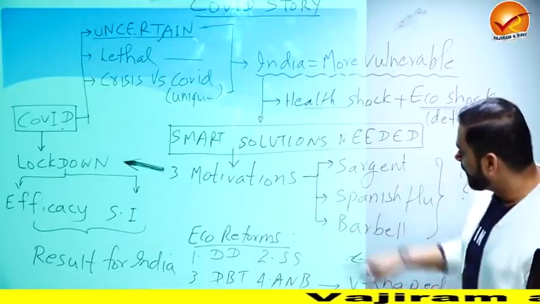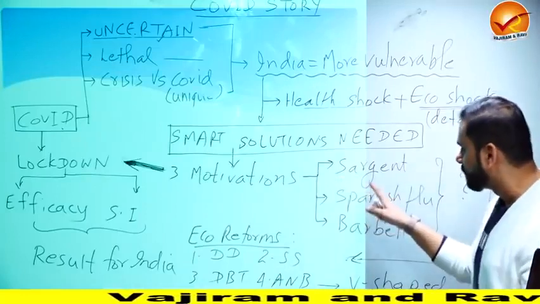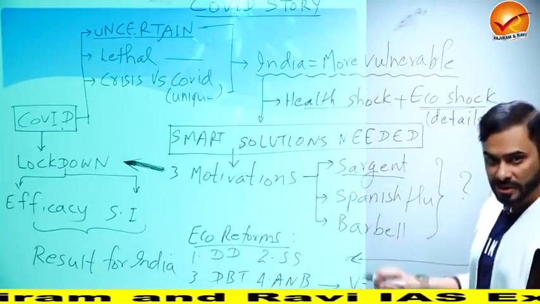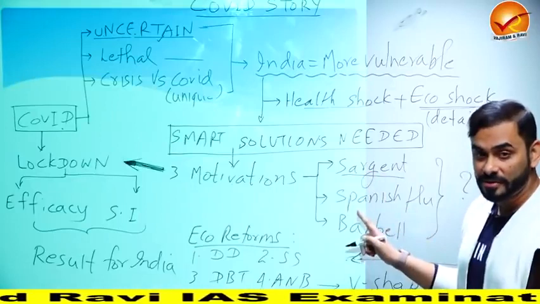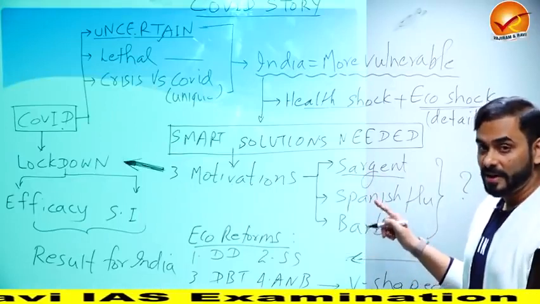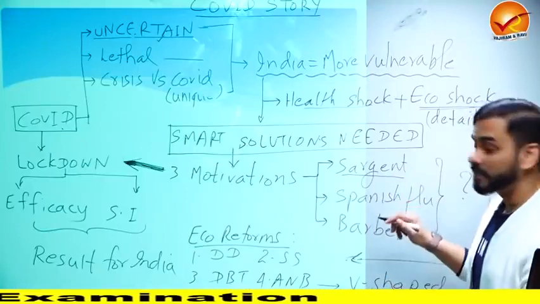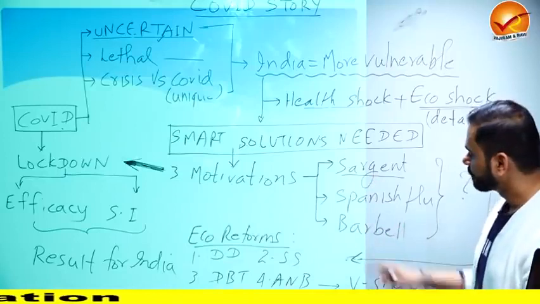So what did India do? India used three motivations. What are the three motivations used by India to find a solution? One motivation was a research by Sargent. This was Nobel-winning research. Because of this research, this subject expert got a Nobel Prize. This research was published in 2001. India used that. I'll tell you what the research says.